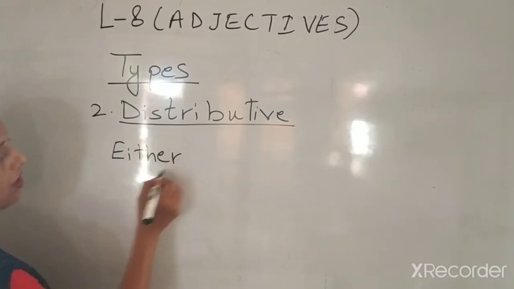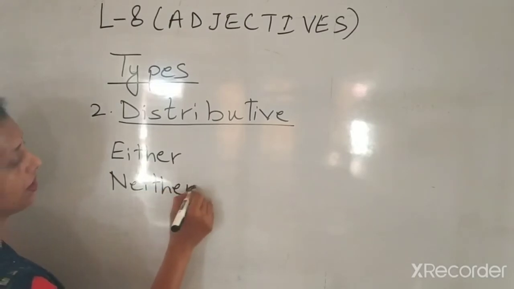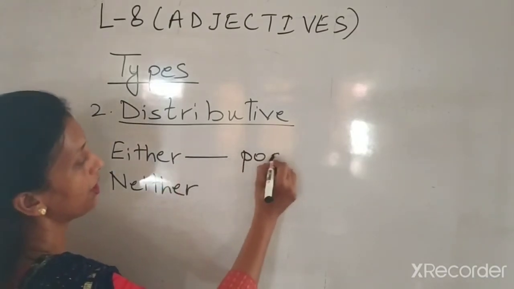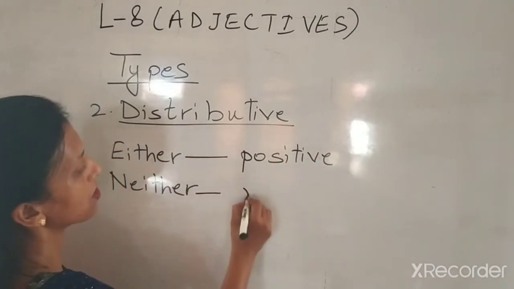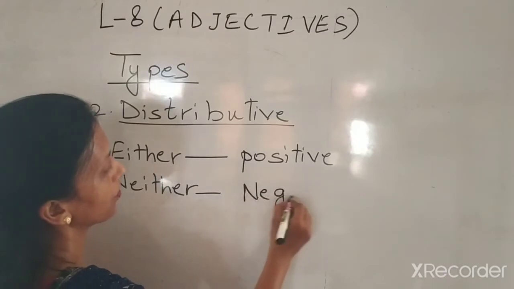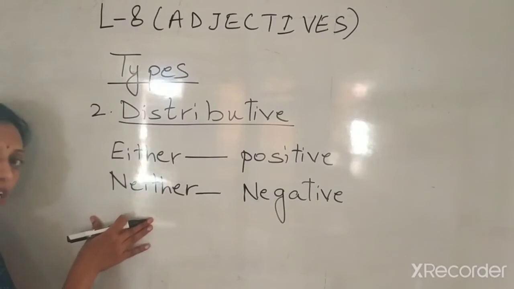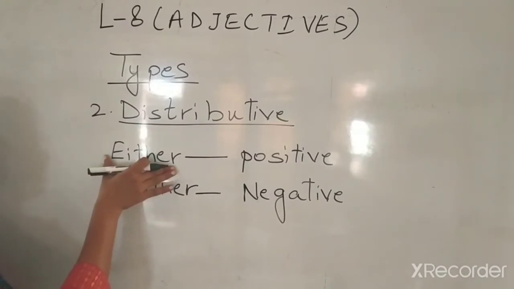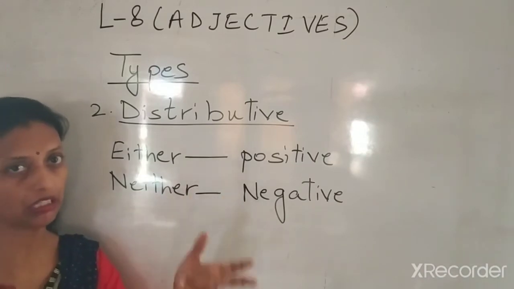Yes? Either and neither. Either is always used in a positive sense, whereas neither is always used in a negative sense. Okay? When we are saying no, we use the word neither. And when we are saying something, giving an option between two things, we use either.